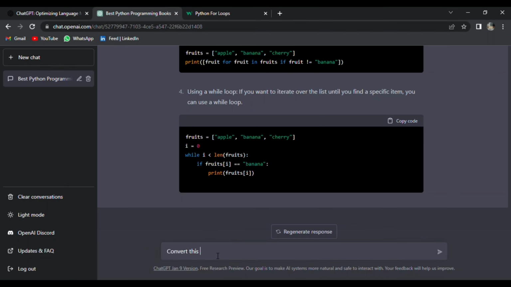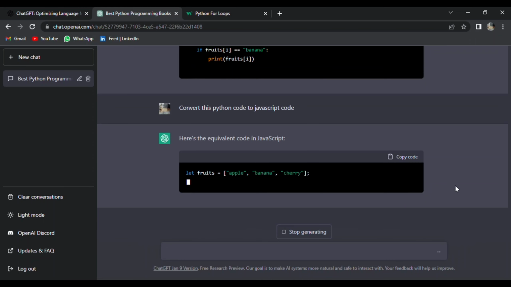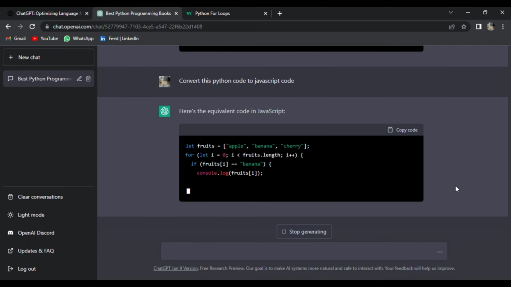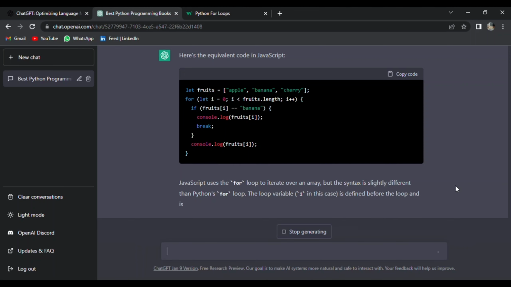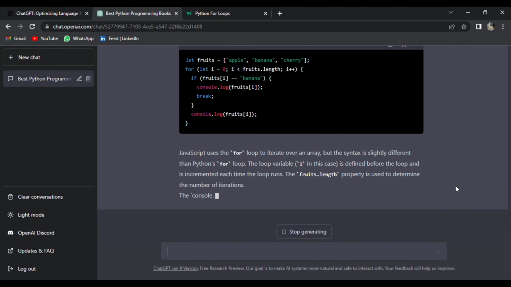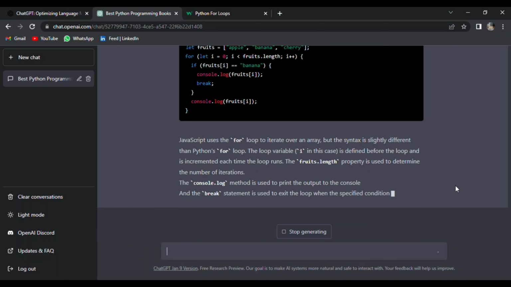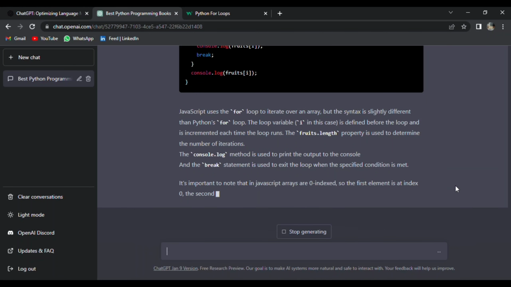We can also ask ChatGPT to convert our code from one language to another language. For example, let's say convert this Python code to JavaScript code. In just a few seconds, our code was converted to JavaScript, and down below we have all the details about how it works.